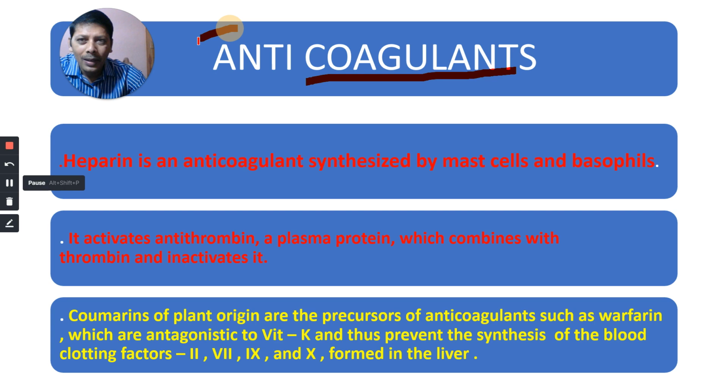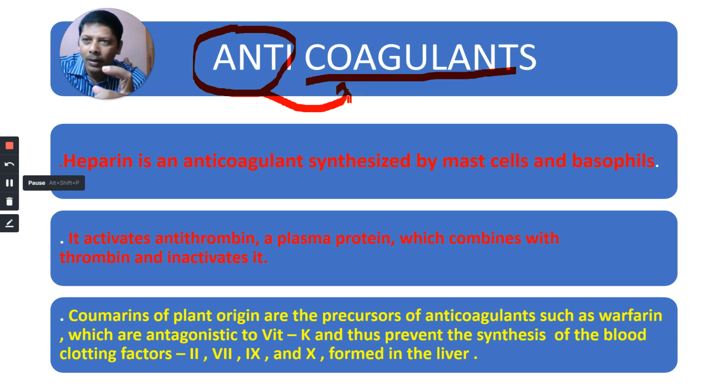There are some substances which are against coagulation of blood. They do not allow our blood to clot. Such substances are called anticoagulants. Let us list out what are those anticoagulants.